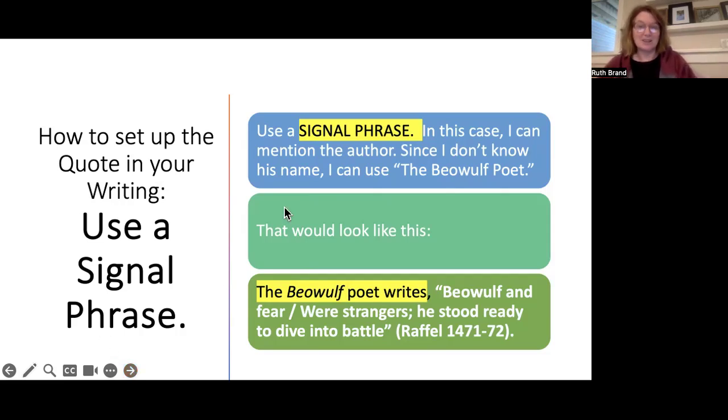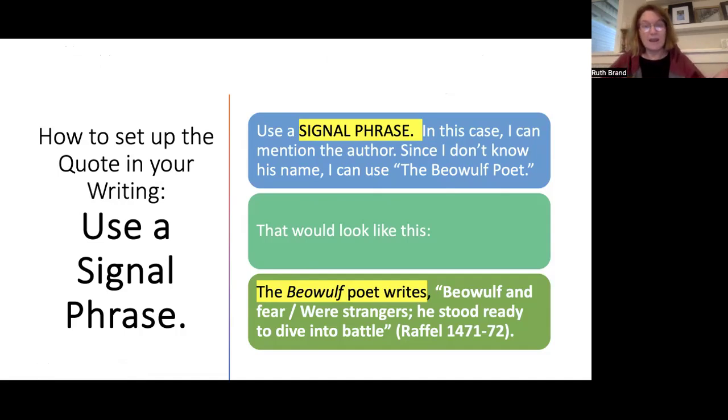So you want to use a signal phrase, and in this situation, for my example, I am going to mention the author. Now, we don't know the author of Beowulf. He's an anonymous poet. We have no idea. I know the translator is Burton Raffel, but there are lots of translators. There's Seamus Heaney. J.R.R. Tolkien did a translation of Beowulf. This particular one is Raffel. However, I think I want to refer to the guy who wrote the poem, and he is referred to as the Beowulf poet.